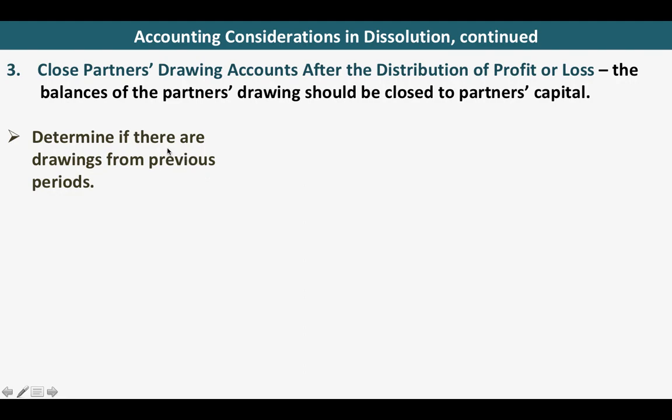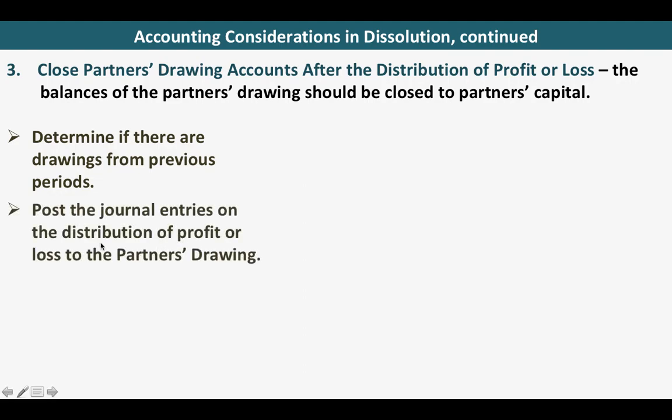In getting the net balance, we have to check if there are drawings from previous periods. All the drawings within the year or within the reporting period, we have to make sure that we have considered them. Then we have to post the journal entries on the distribution of profit or loss to the partners' drawing account.